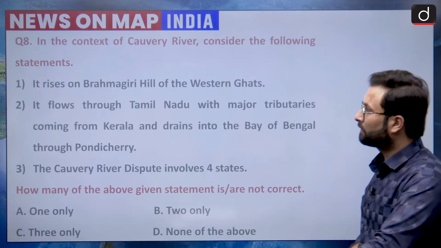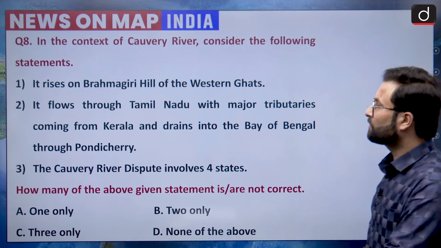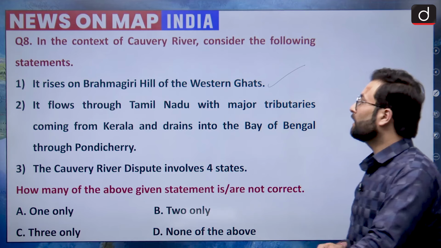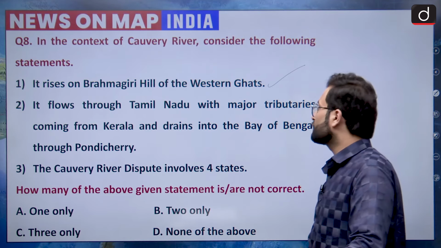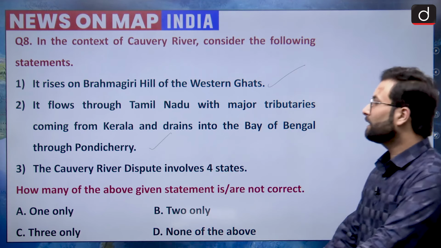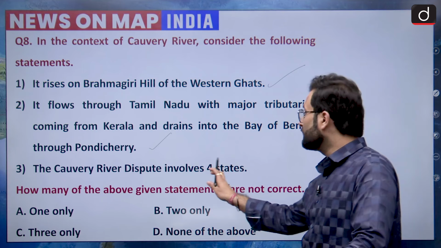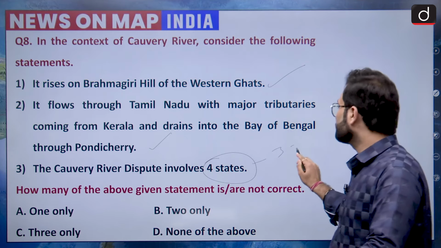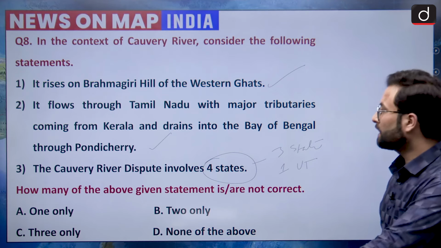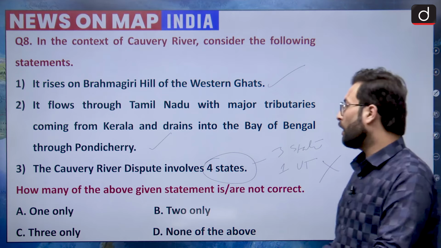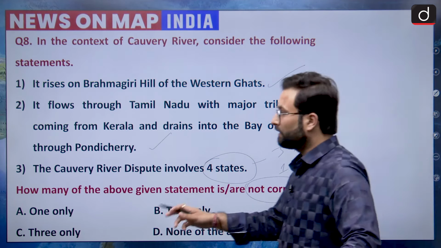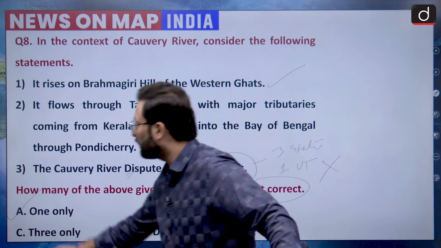Okay, now coming to the question, it rises on the Brahmagiri hills of the Western Ghats. As I told you, this is a correct statement, we have seen that, and it flows through the Tamil Nadu with major tributaries coming from Kerala and drains into Bay of Bengal through Pondicherry. Okay, so this statement is also correct. Now the Cauvery River dispute involves 4 states. Here is the catch, because there are 3 states and 1 UT, that is Pondicherry or Puducherry. Okay, so this statement is incorrect. So how many of the given statements are not correct? Okay, so we can say only one, that is statement 3. So option A would be your right answer.